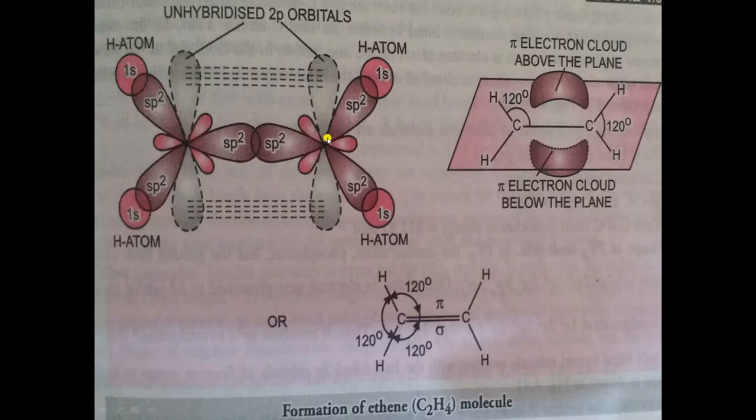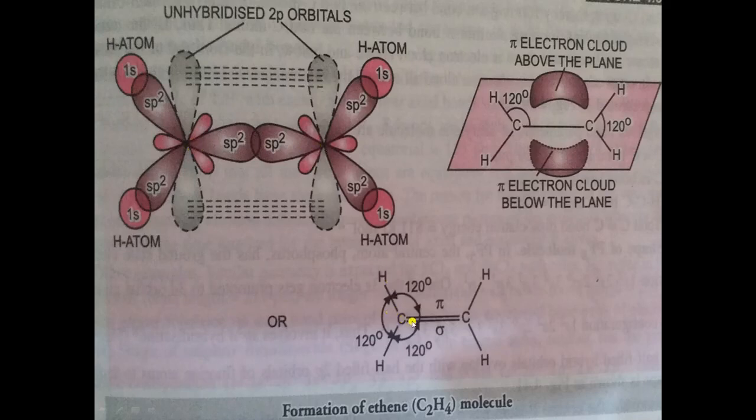So same diagram, right? These are the 3 hybrid orbitals, first one, second one and third one. You will draw these diagrams near to each other. Okay, why? Because there should be overlapping between these 2 hybrid orbitals also, because there is a bond between carbon atoms also.